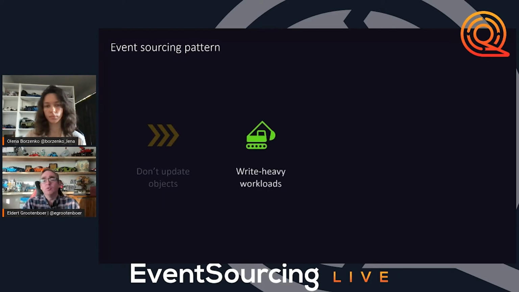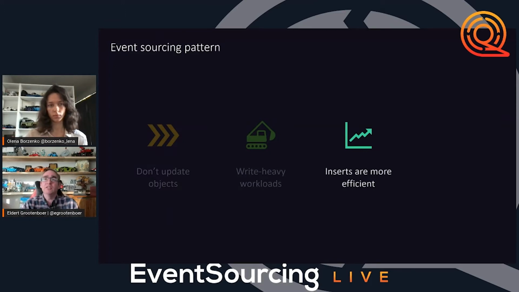So this is really for those write-heavy workloads, where you have many different producers all writing to the same objects. This is where the event sourcing pattern really shines, because inserts are just much more efficient. Most data stores can handle inserts very easily. It's updates where it becomes quite hard because of concurrency, because of the locking state, because of needing to find out, okay, am I always in the right state?